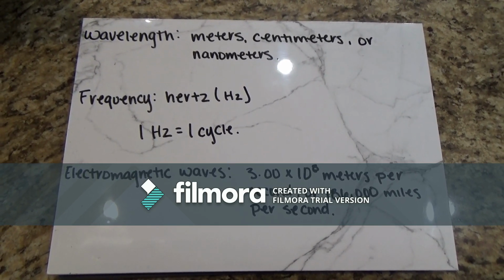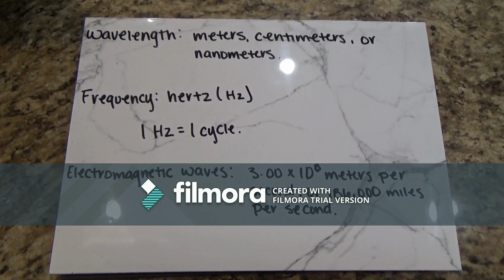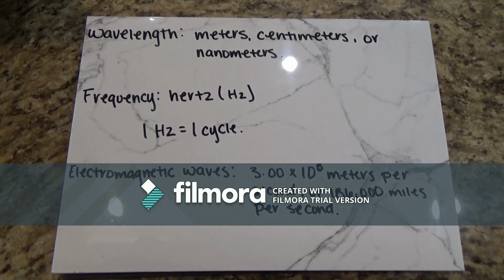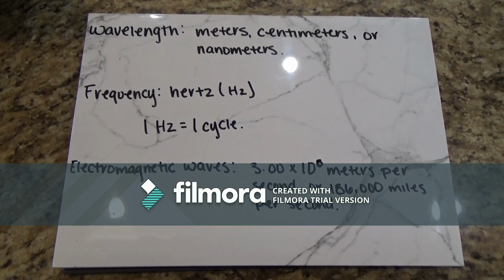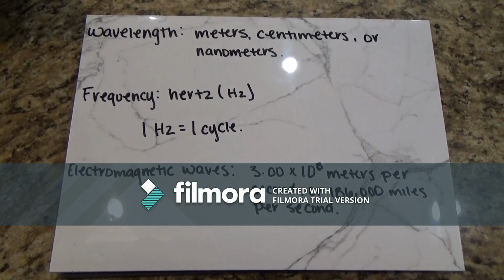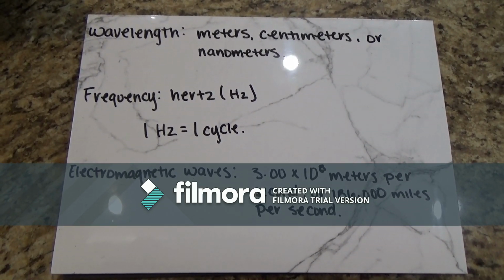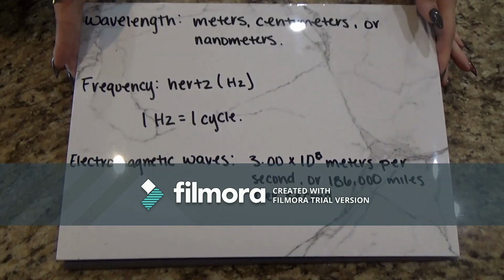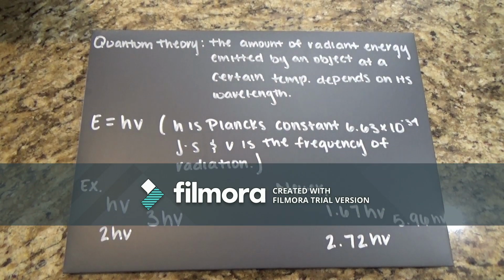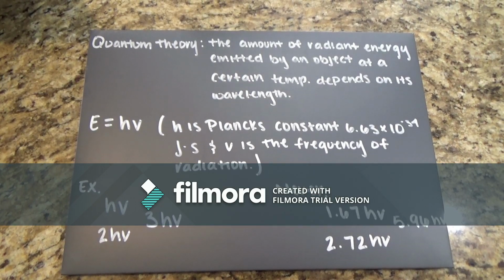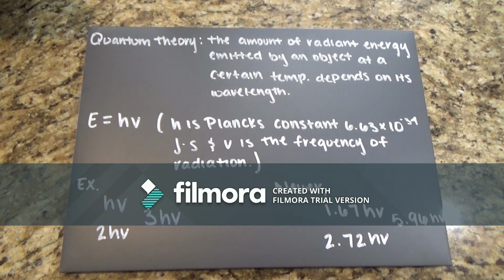There are several types of waves, like water waves, sound waves, light waves, and electromagnetic waves that can travel 3.0 times 10 to the 8th power meters per second, or to be easier, 186,000 miles per second in a vacuum. Knowing what we know now on waves, we are able to move on to Planck's quantum theory.